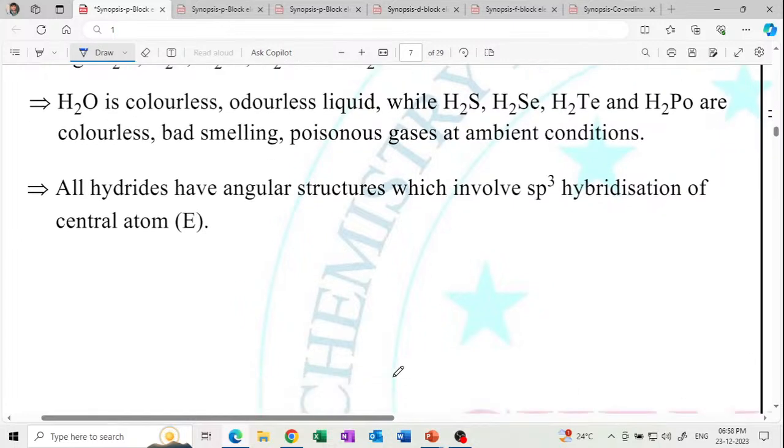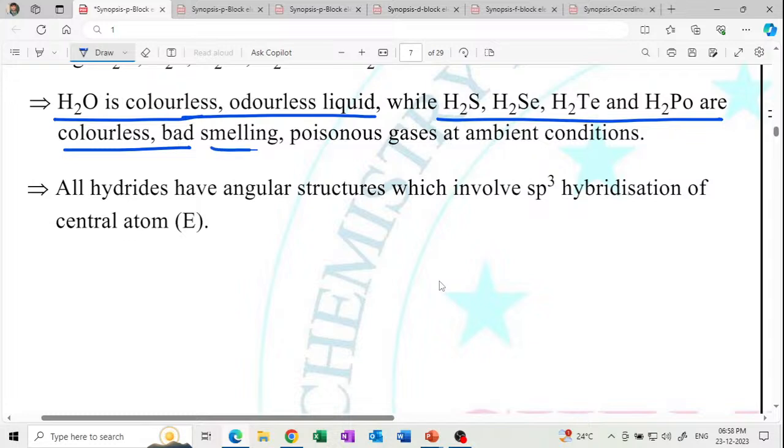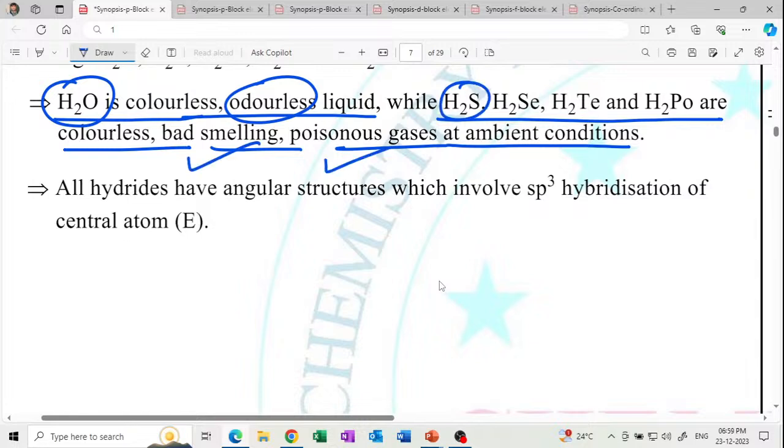Get it? H2O is a colorless, odorless liquid, while H2S and H2Se are colorless, bad smelling, poisonous gases at ambient conditions. Why? Because H2O contains hydrogen bonding. What is the reason? Hydrogen bonding.